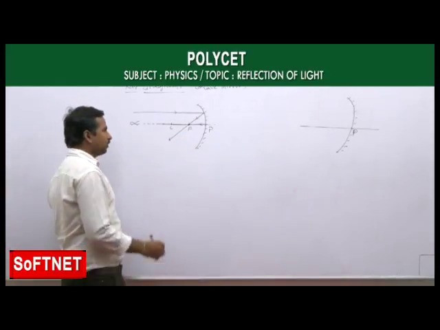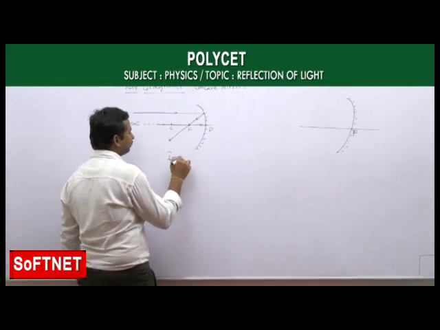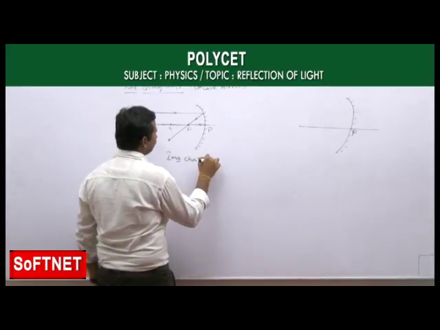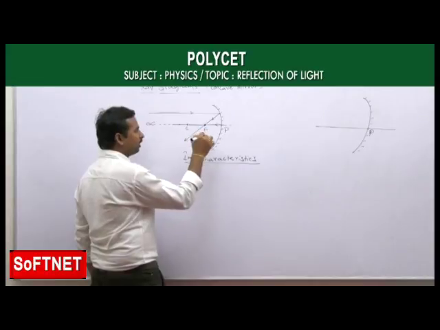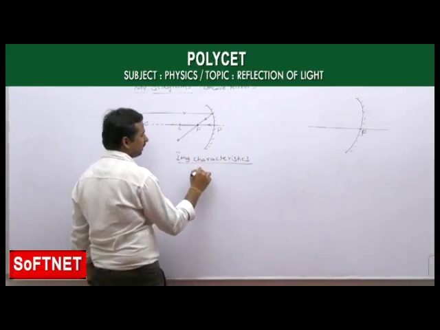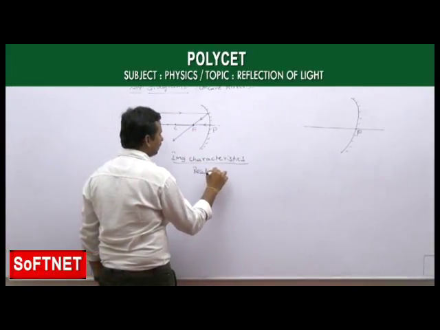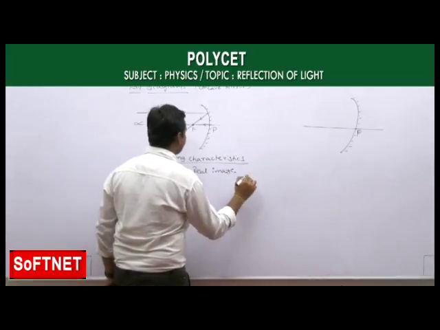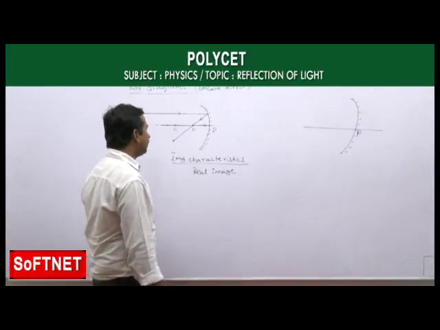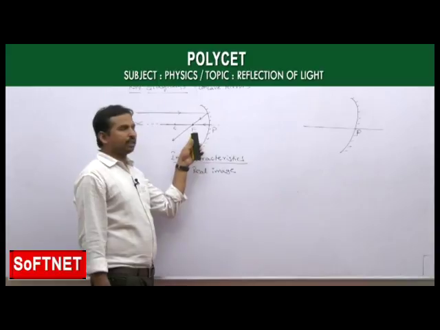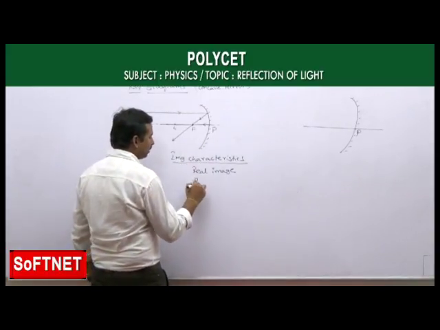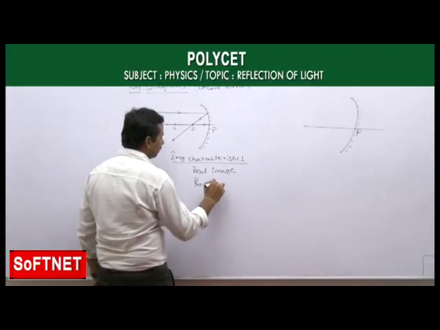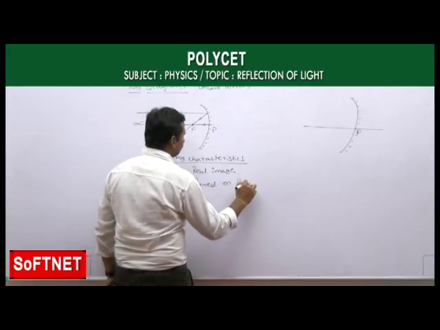Okay, and if you see the image characteristics here: as the light rays are really meeting at a point, the image formed is a real image. And as the light rays meet exactly at the principal focus, the position of the image is formed on the principal focus.